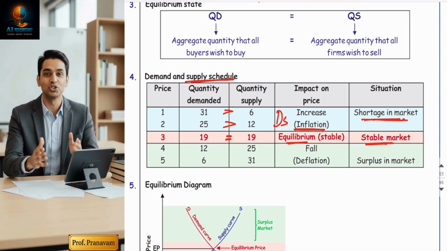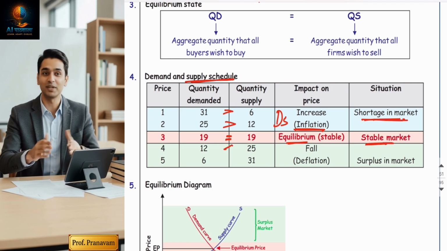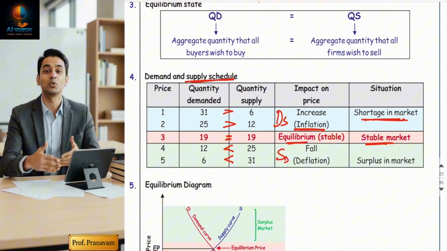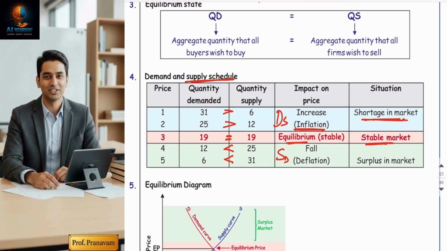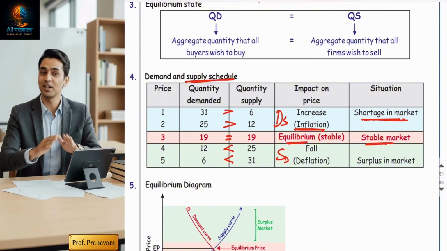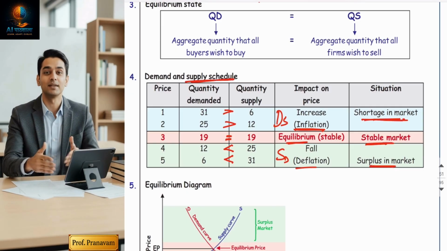But if you see the green shade, now supply is more than demand, or I can say demand is less than supply. When demand is less than supply, it means sellers are ready to sell but buyers are not ready to buy. It's called a surplus market. It is also not good. Now it creates deflation.